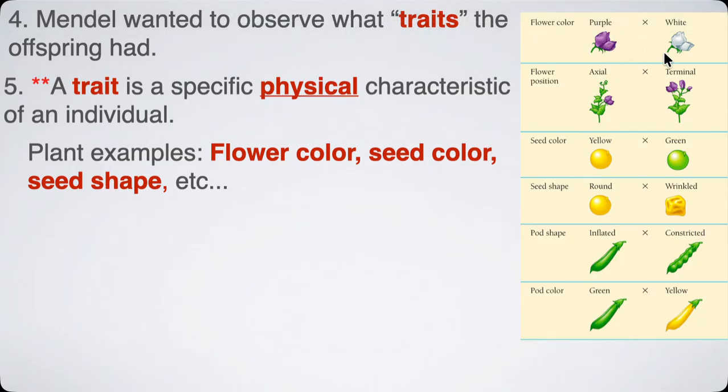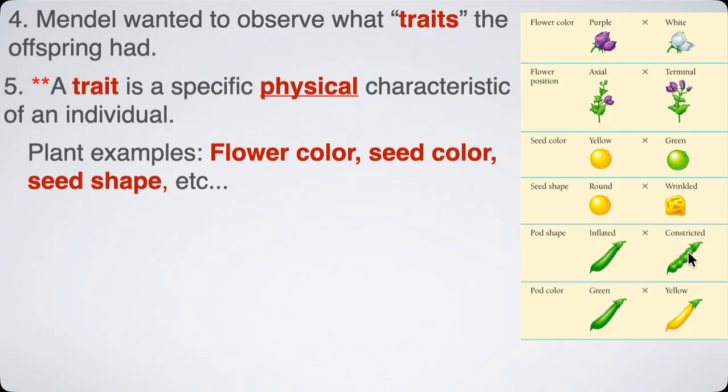We got purple versus white flowers. Axial versus terminal flower position. That means instead of being at the end of the branch or the end of the stem, the flower is in the middle, right? Seed color, yellow versus green. Round versus wrinkled. Some peas are wrinkled. They're not perfectly round.